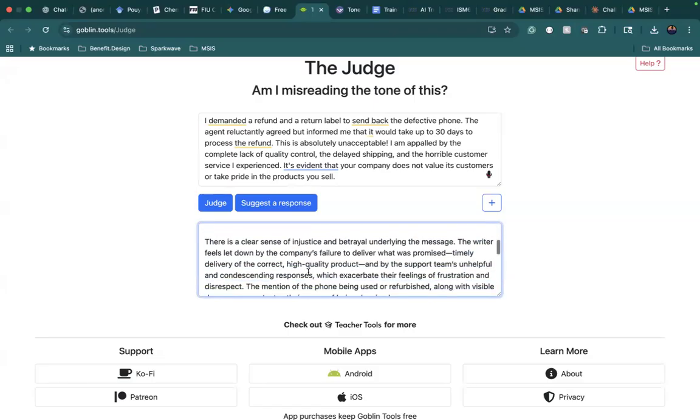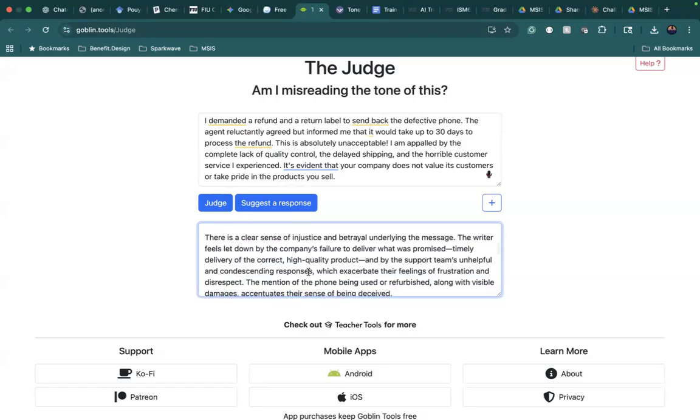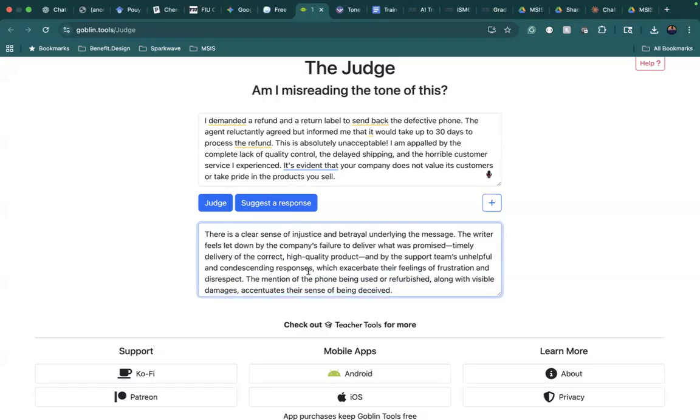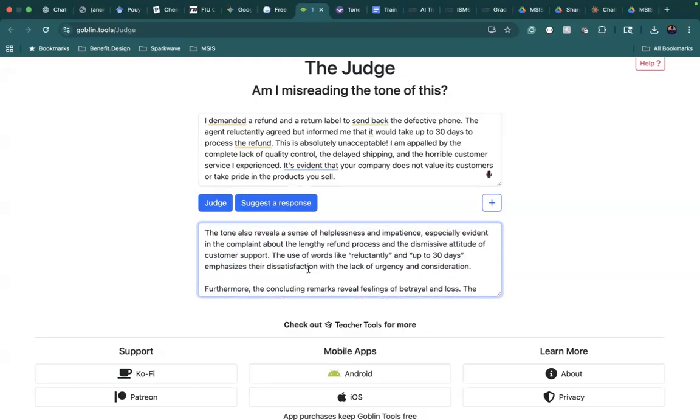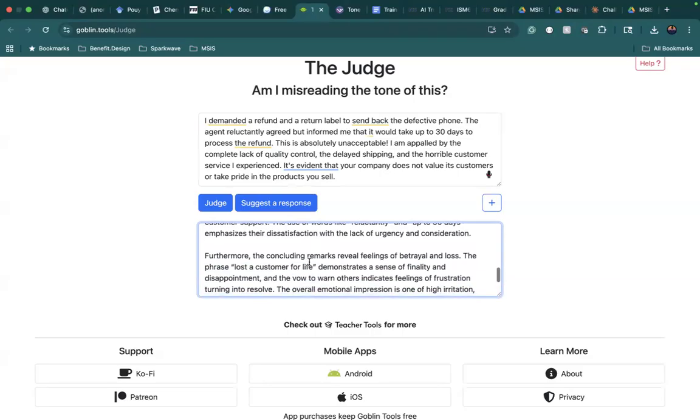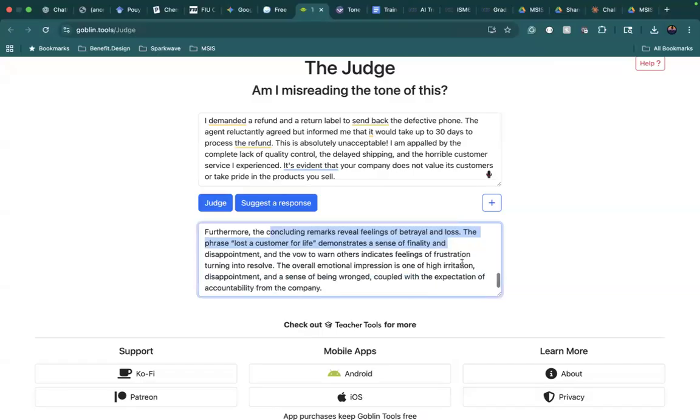And then it continues by saying there's a clear sense of injustice and betrayal in the underlying message. And then it also mentions at the end that there's even a bit of helplessness and impatience. And concluding remarks reveal feelings of betrayal and loss. So it does a nice job of breaking down each section of the prompt and giving the overall tone.